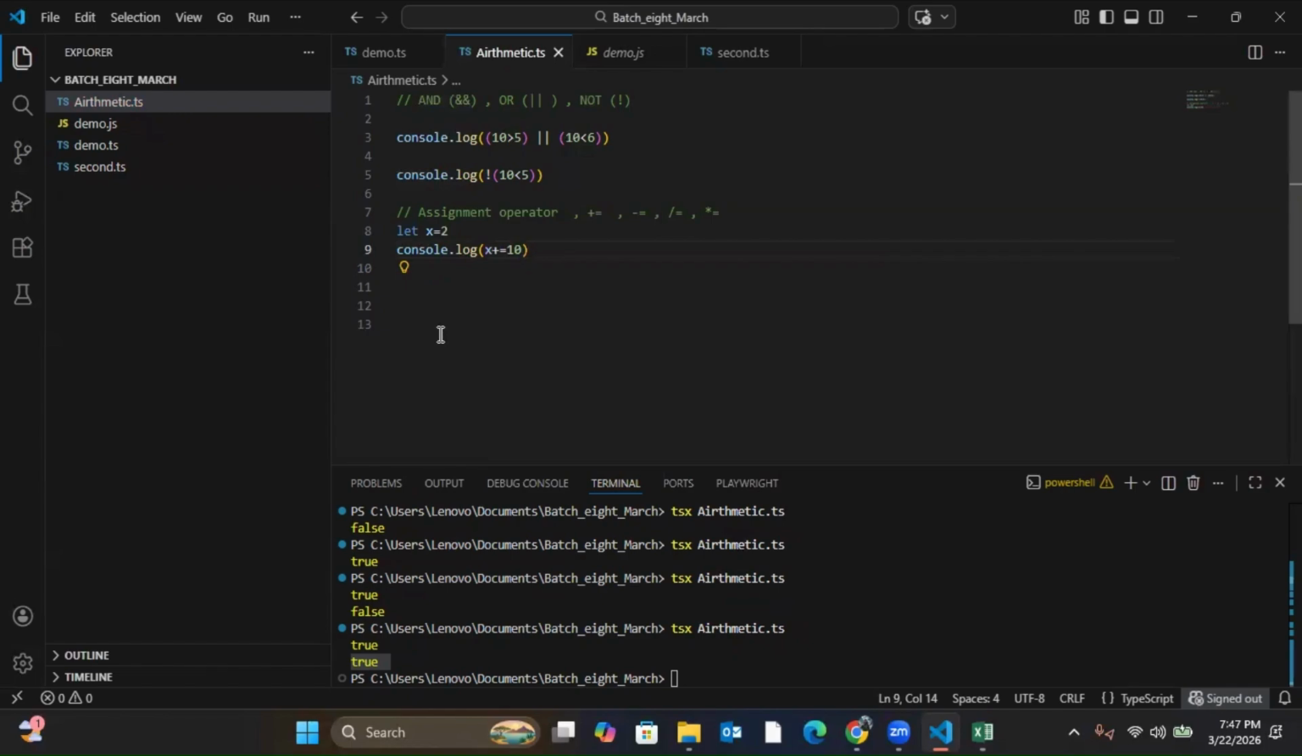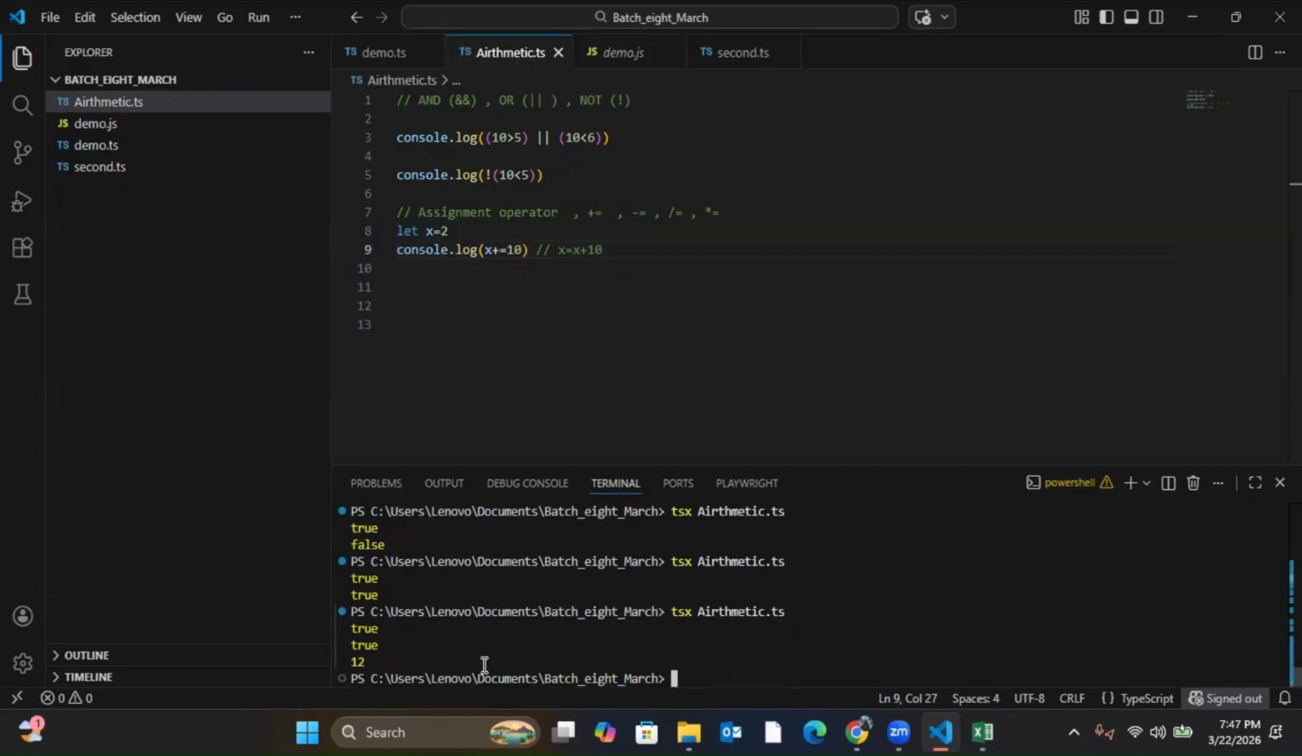So when I write x plus equal 10, in the background what will happen? It will be like this: x is equal to x plus 10. So plus equal means x is equal to x plus 10. What will be the new value of x now? 12. See, it is represented by 12.